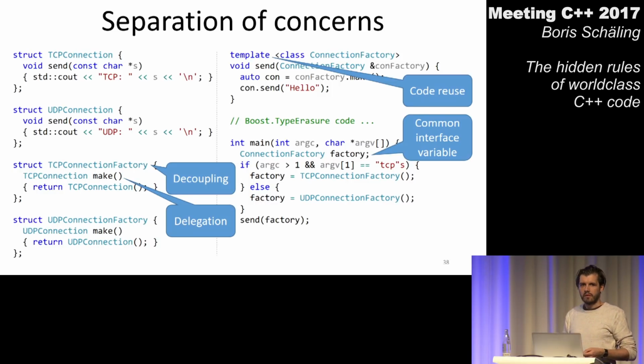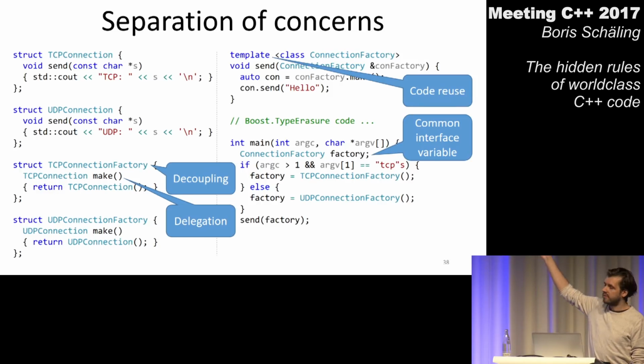So my argument is that this, what we see here, is a better implementation because I'm communicating with somebody else through code more clearly and precisely. I'm communicating that at that point in my program, here in my main function, I want to use a common interface variable. If you read other parts of the code, if you look at the connection classes or at the connection factories, you shouldn't worry about whether I need to use a common interface variable somewhere else.